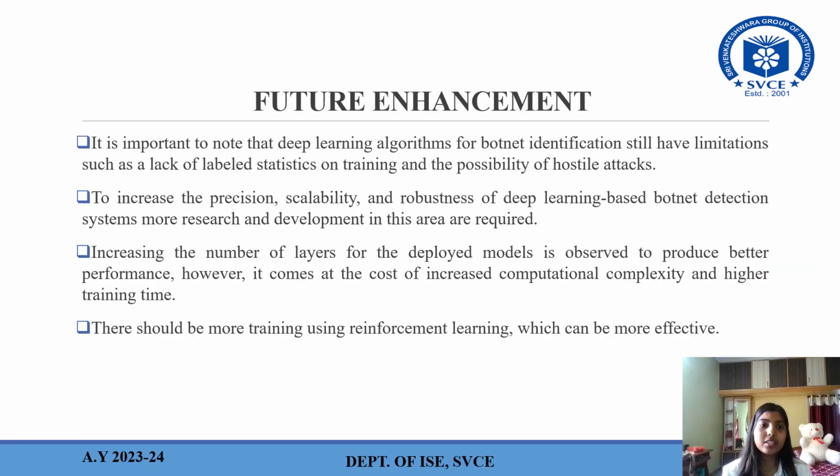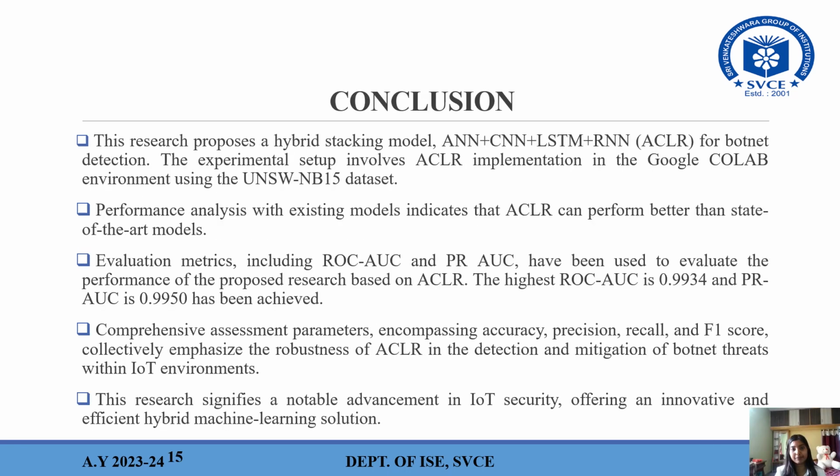Future enhancements involve the following. It is possible to note that deep learning algorithms for botnet identification still have limitations such as a lack of labeled statistics for training and the possibility of hostile attacks. To increase the precision, scalability, and robustness of deep learning-based botnet detection, more research and development in this area is required. Increasing the number of layers for the deployed models is observed to produce better performance. However, it comes at the cost of increased computational complexity and higher training time. There should be more training using reinforcement learning, which can be more effective.